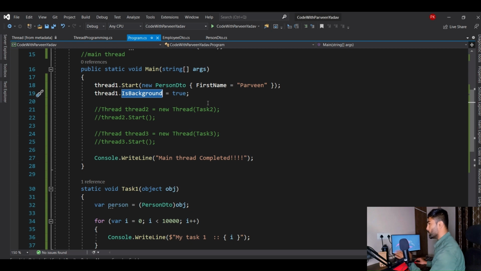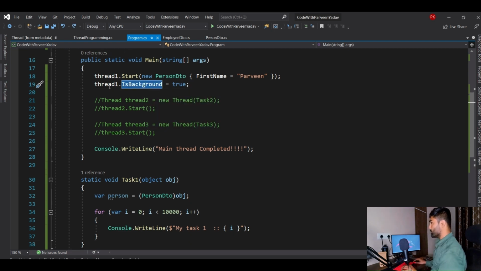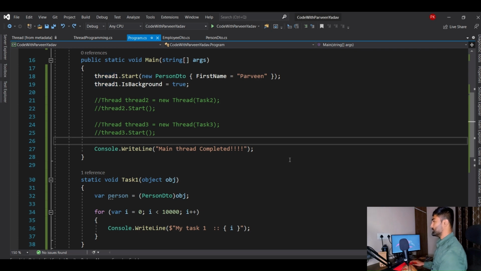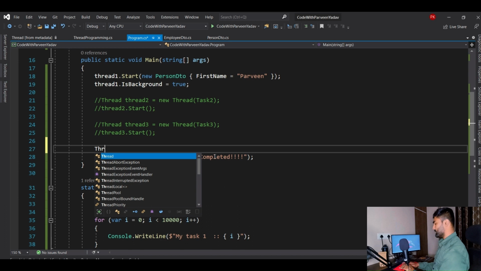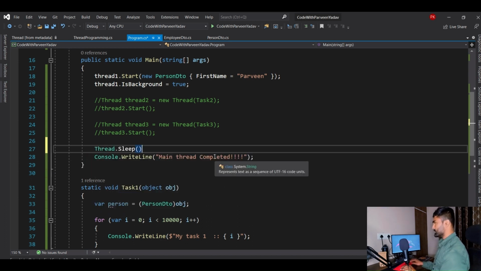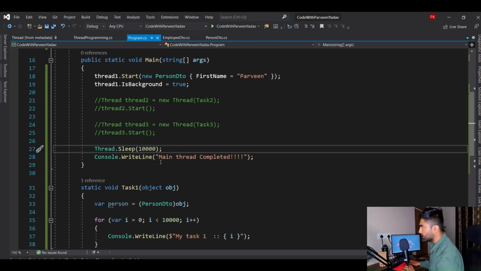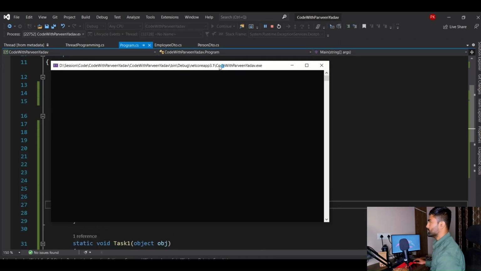Background thread. Okay, now to understand this concept more deeply, let's do one thing. I will sleep the thread. I will say, hey, before you complete, let's do Thread.Sleep for some time, maybe 1000 milliseconds, I think it is 10,000. Let's say 1000 milliseconds or 10,000, doesn't matter. Now you will see a little interesting thing.